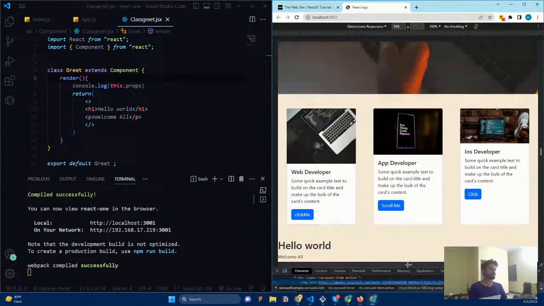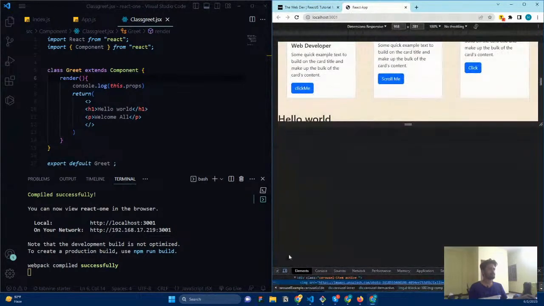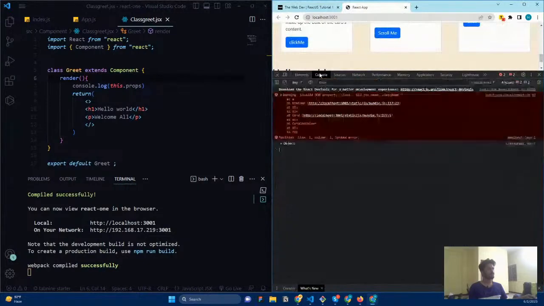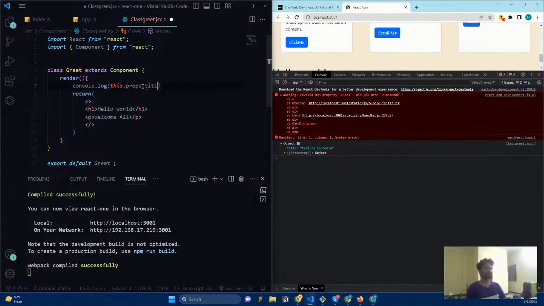Okay, and I'm going here and do this. Go to the console, and here you can see the props. Don't care for this class, right? There is some place the class is rendering. Okay, so you need to change it to className instead of that. So we are getting an object here. You can see this having the title. So what you can do, if I ask for this dot props dot title.